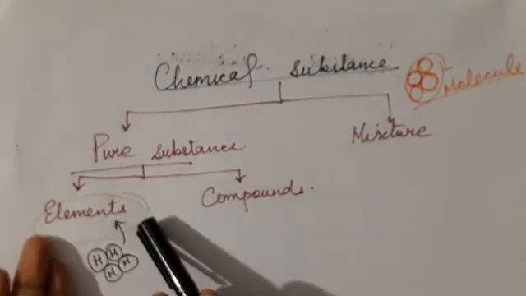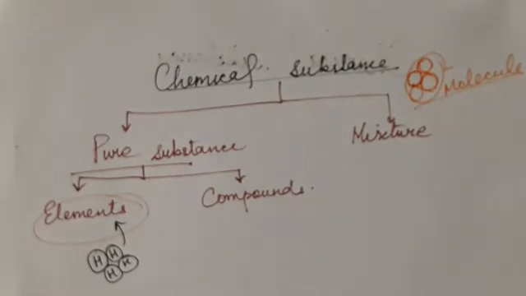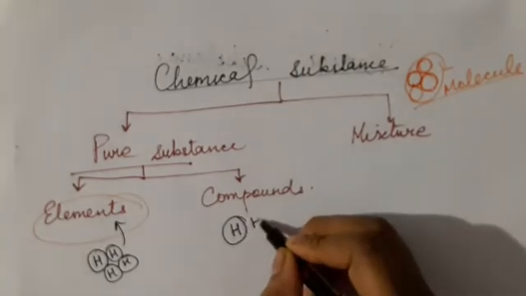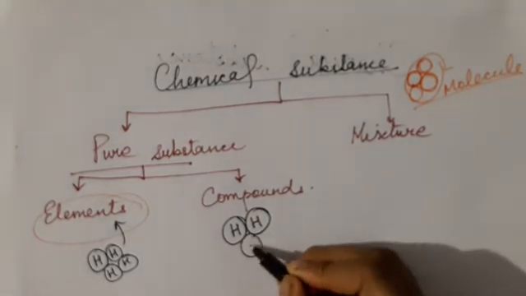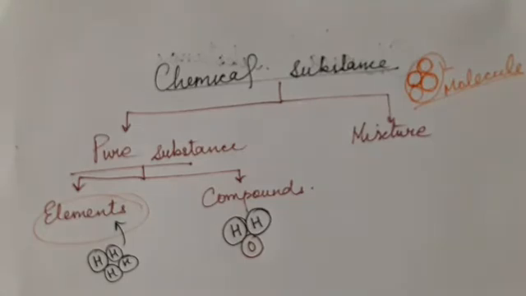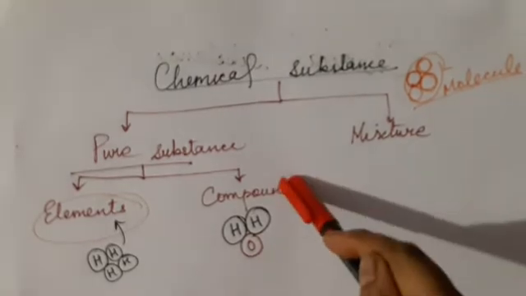When more than one type of element come together, they form a compound. Take for example this hydrogen molecule. Along with this hydrogen molecule, there is one oxygen molecule. O stands for oxygen. So this is called a compound. When more than two elements come together, they form a compound.